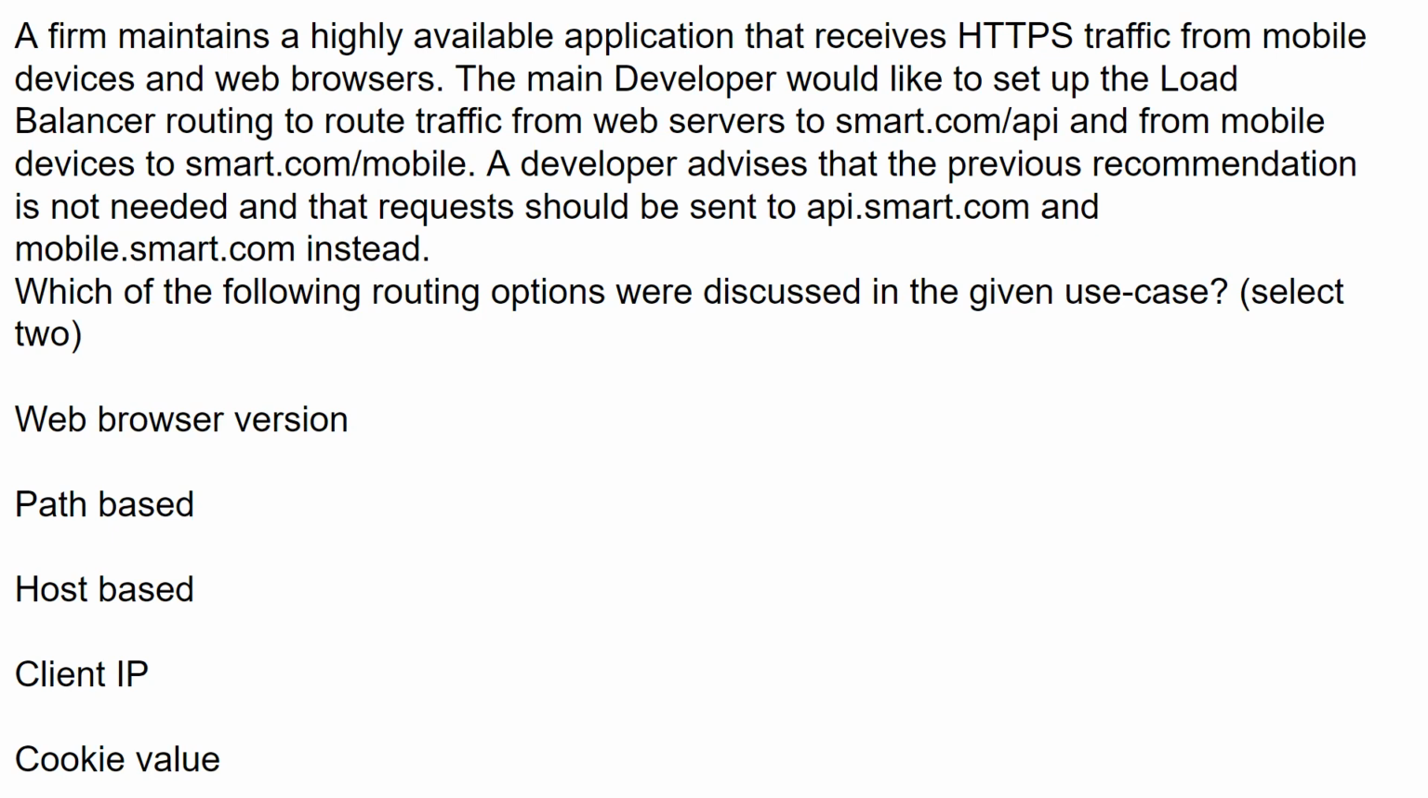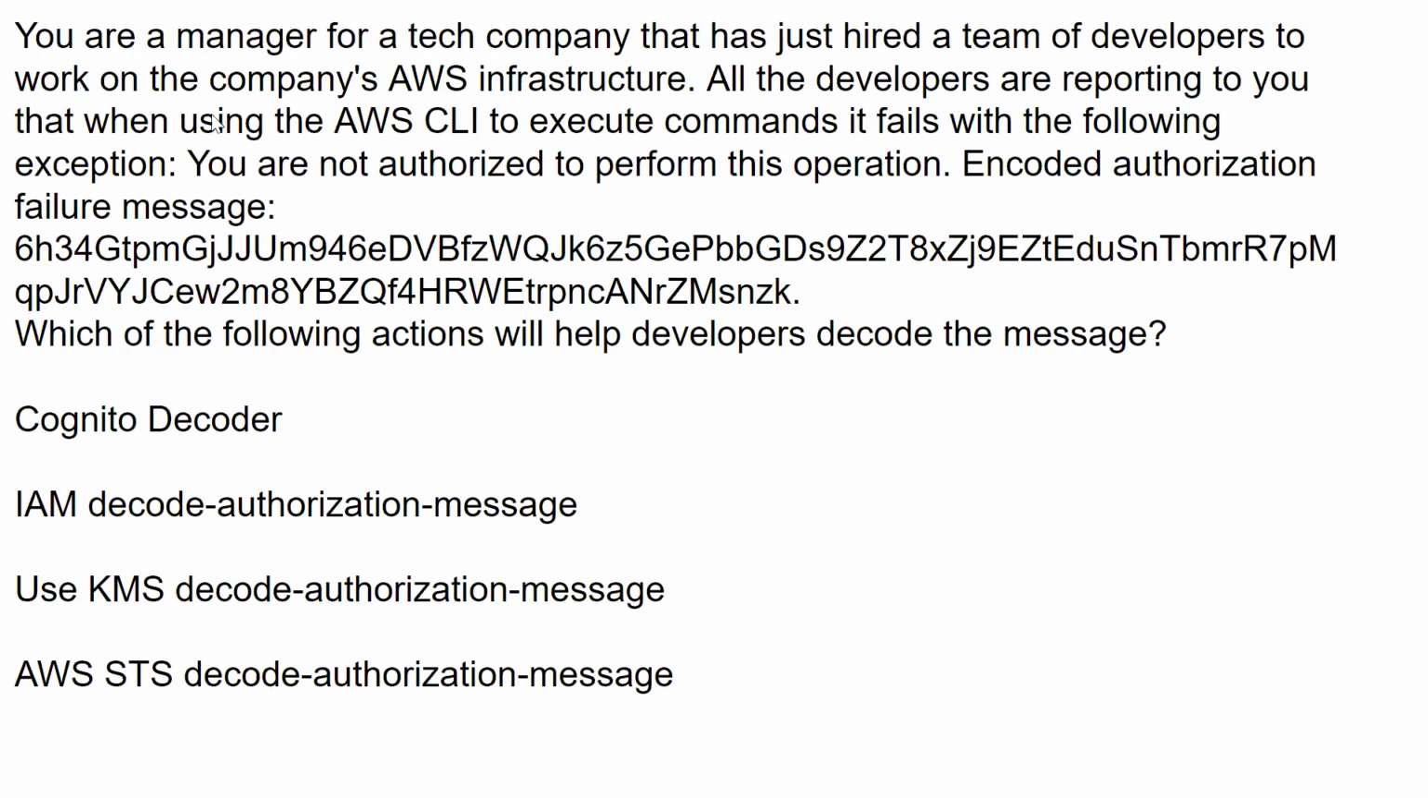A firm maintains a highly available application that receives HTTPS traffic from mobile devices and web browsers. The main developer would like to set up the load balancer routing to route traffic from web servers to smart.com/api and for mobile devices to smart.com/mobile. A developer advises that the previous recommendation is not needed and that requests should be sent to api.smart.com and mobile.smart.com instead. Which of the following routing options were discussed in the given use case? Web browser version, path-based, host-based, client IP, cookie value. Path-based, host-based. All right. That's good enough for now.